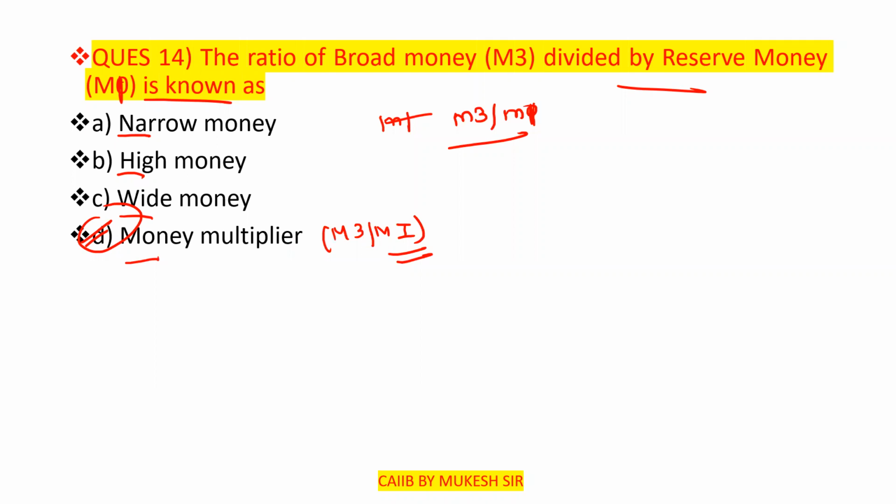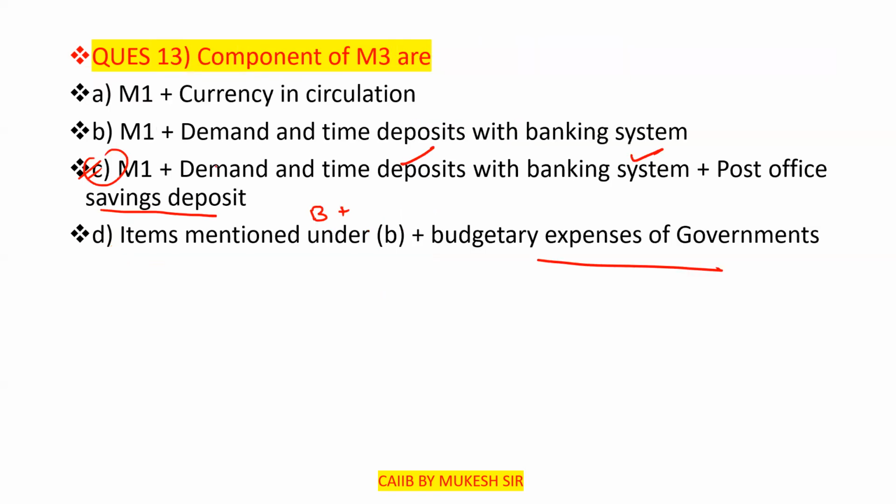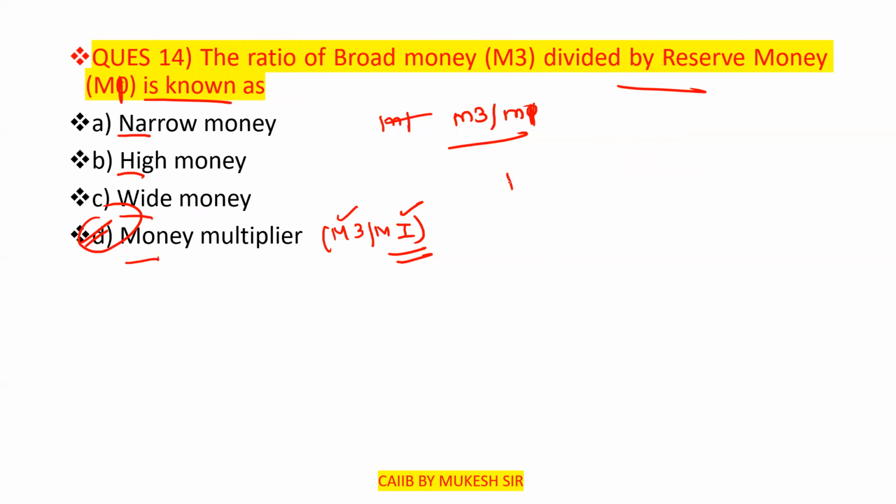What is the meaning of the money multiplier? Can anyone tell? I will discuss its effect. What is M3 and what is M1? As we have already discussed, M3 is M1 plus demand and time deposits with the banking system plus post office saving deposits. So can anyone tell what is M1?